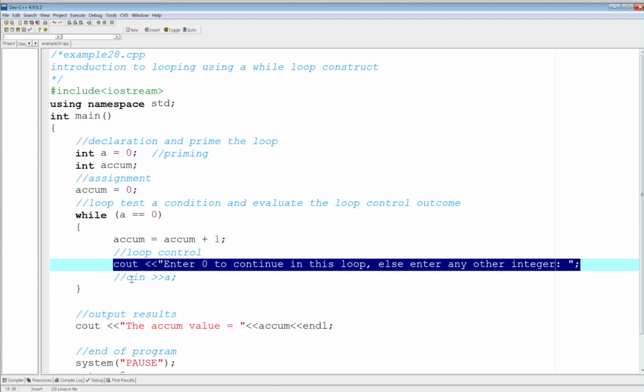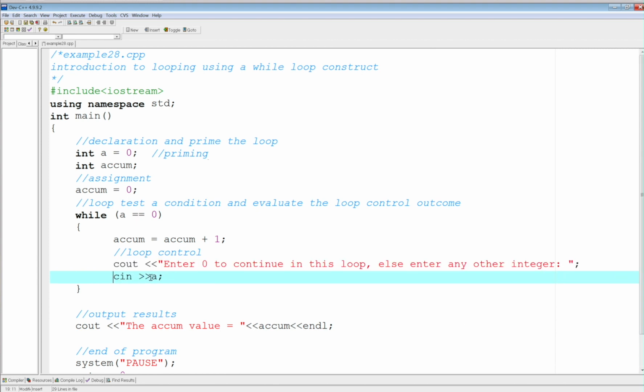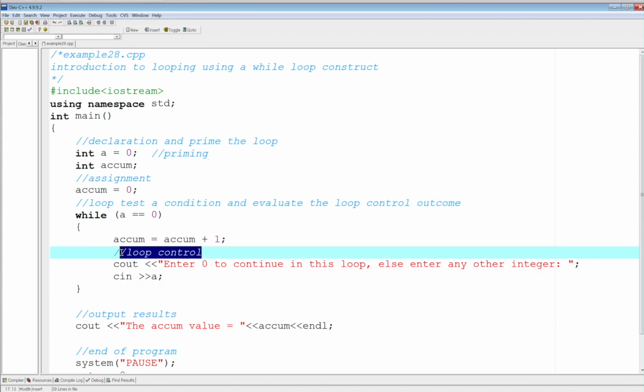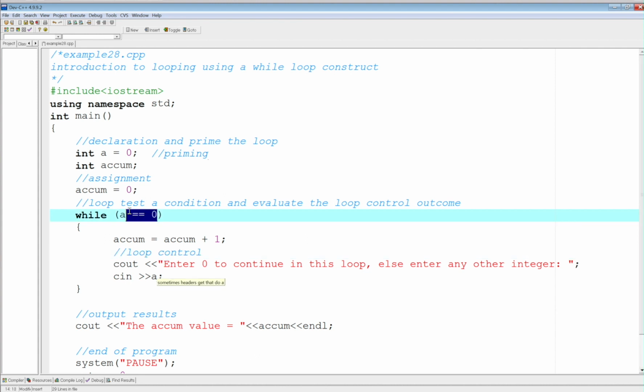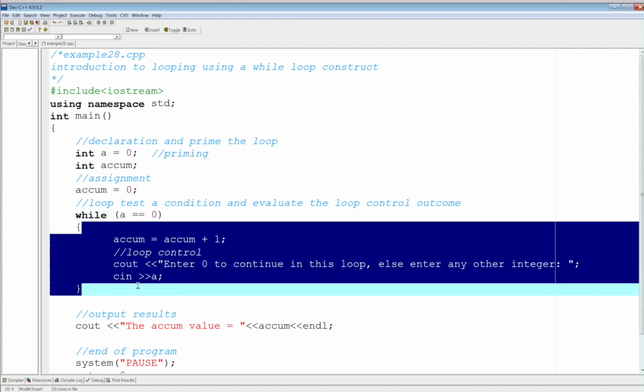So you need to interrupt that loop somewhere right here. And that's the point here, this allows you to control your loop. If you want to remain in the loop, just assign 0 again to A. If you don't want to remain in the loop, give it any other value, which means you want this condition to turn to false, which means this block will not be executed if the condition is false.